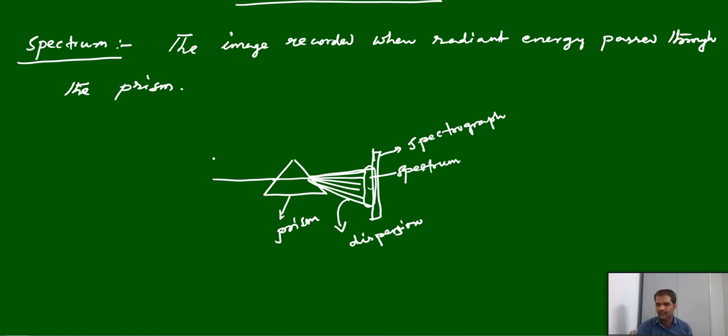So you can note down the other points. The splitting of mainly the white light into 7 colors is called the dispersion process.